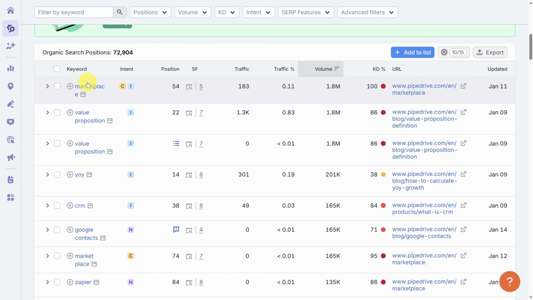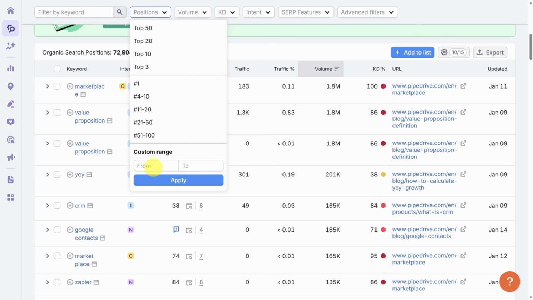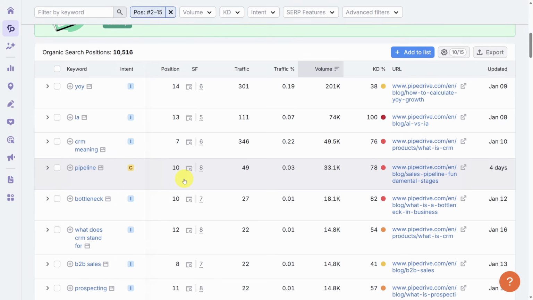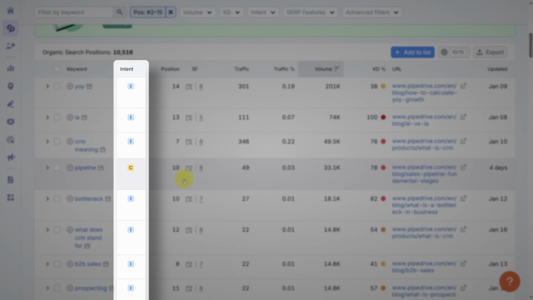Now, what might be interesting for you is to find the keywords where you have a real chance of nabbing the top slot. A shortcut for that is to narrow the keyword list to those where you're in positions 2 through 15. So follow along and use this positions filter, and you'll see much more relevant results. You could also choose to filter by intent.